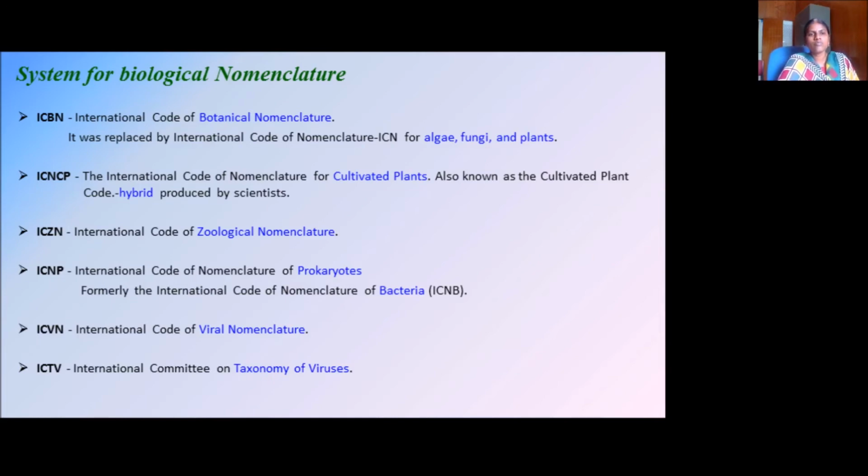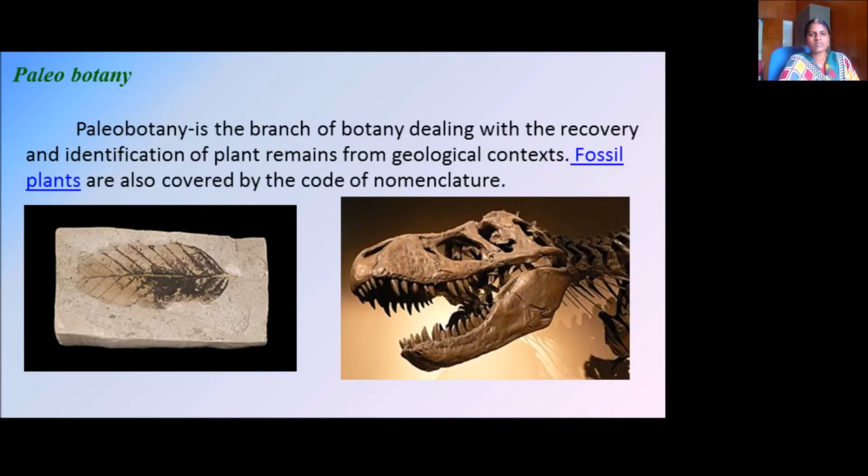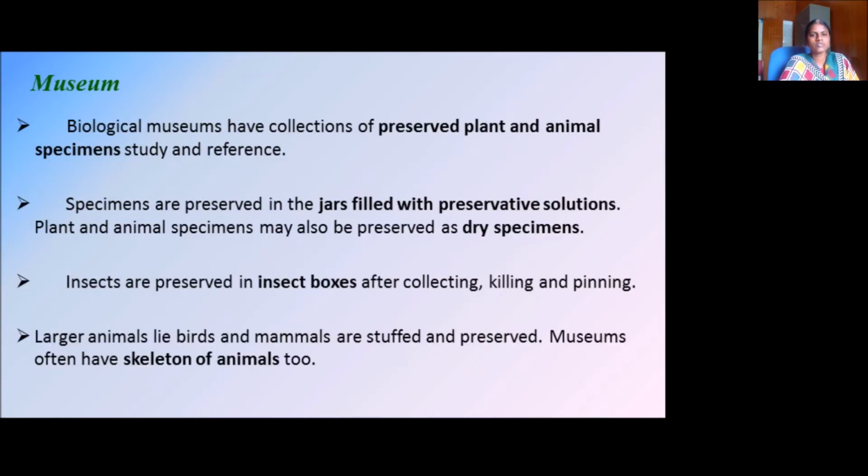ICVN is the International Code for Viral Nomenclature. ICTV is the International Committee on Taxonomy of Viruses. So, paleobotany. What is paleobotany? It is a branch of botany dealing with the recovery and identification of plant remains from geological context. For example, fossil plants are also covered by this code of nomenclature. You can see a leaf on a stone as a fossil, and here a skeleton of a dinosaur.